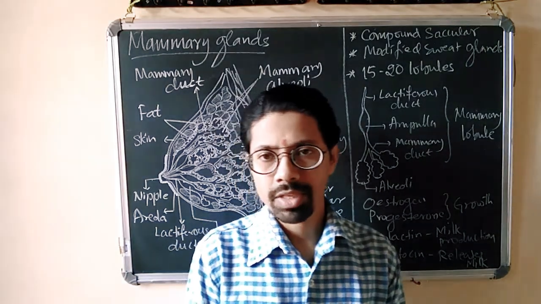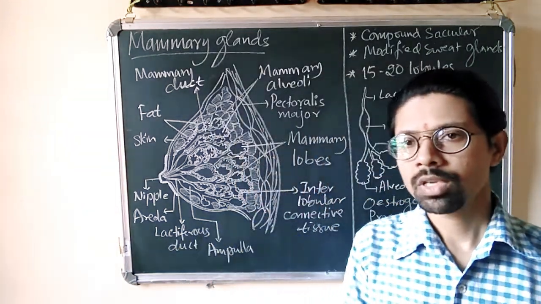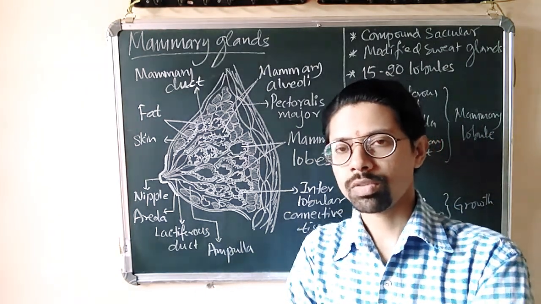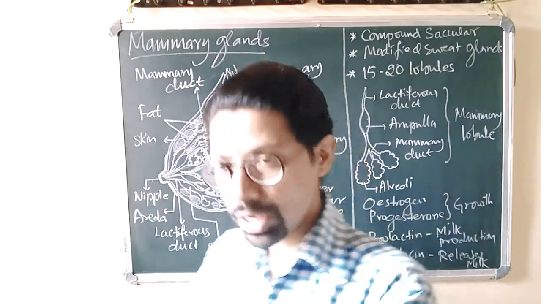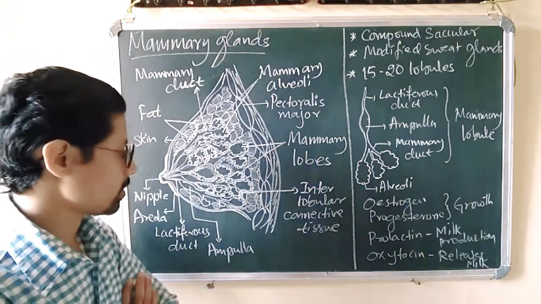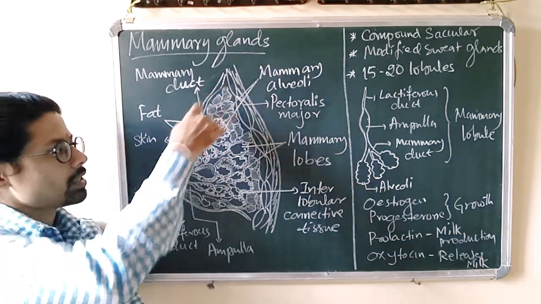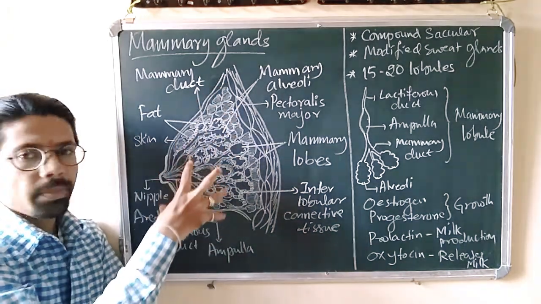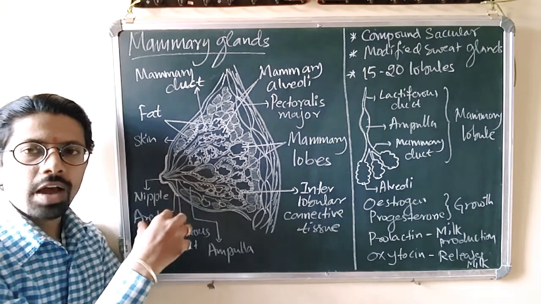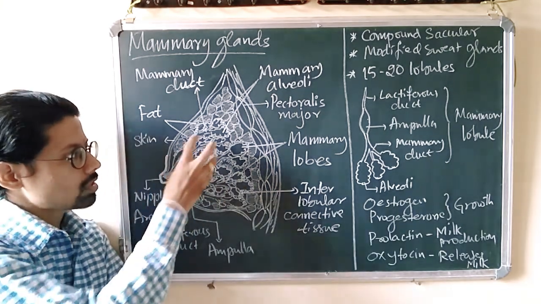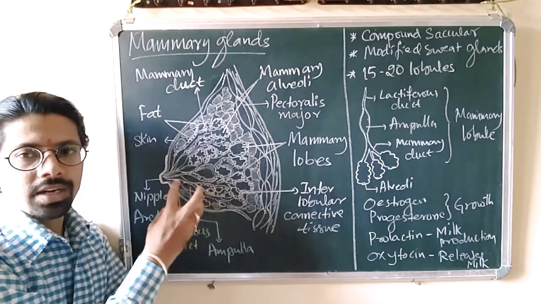functions. So as you can see on the board, you have a diagram which shows the different parts and labelings of the mammary glands. If you see the structure of mammary glands, it's somewhat like this. Externally it is a bulged structure. Generally the shape and structure of the mammary gland is because of the fat present inside it, also called adipose tissue. Okay, numerous glands, clusters of glands are there inside it.